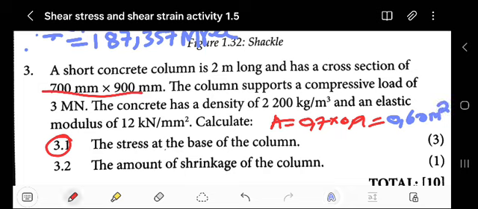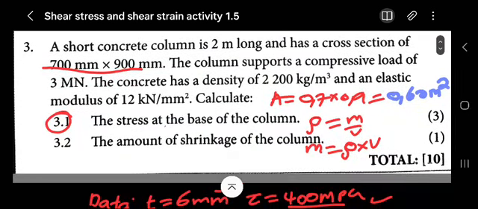We have the area and we've been given the density. Density is mass over volume. If I want the mass, it will be density multiplied by volume.